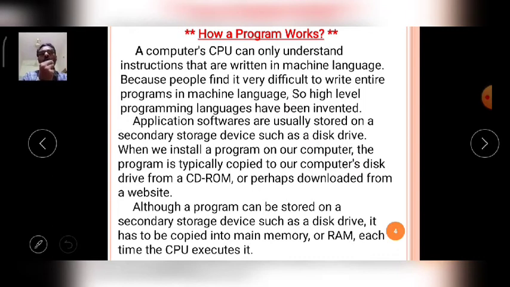So now I will explain how a program works internally in the CPU.